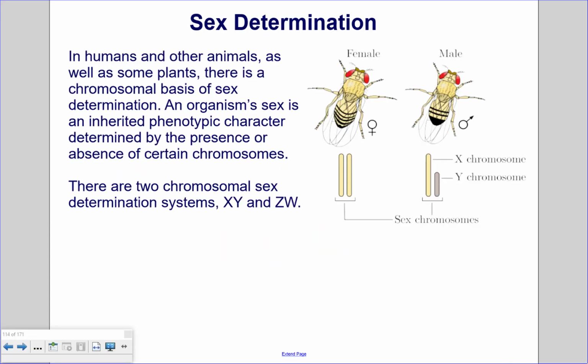Sex determination. In humans and other animals, as well as some plants, there is a chromosomal basis of sex determination. An organism's sex is an inherited phenotypic character determined by the presence or absence of certain chromosomes. There are two chromosomal sex determination systems, XY and ZW. In the case of these Drosophila flies, the female, on the left, has two X chromosomes, and the male, on the right, just has one X chromosome and one Y chromosome. So this Y chromosome is what makes the male different from the female.